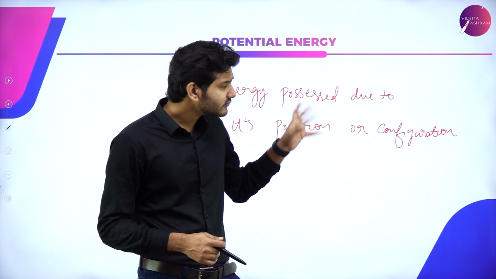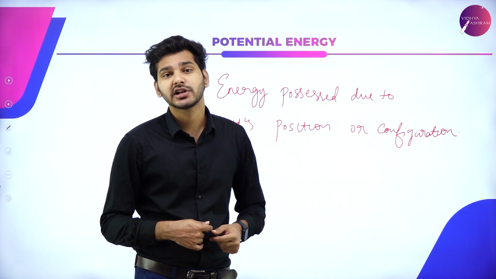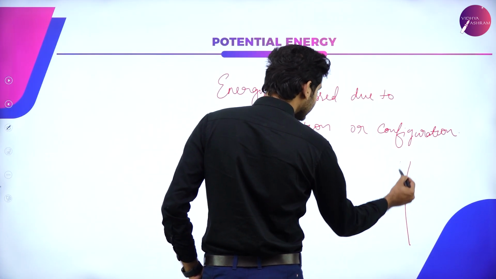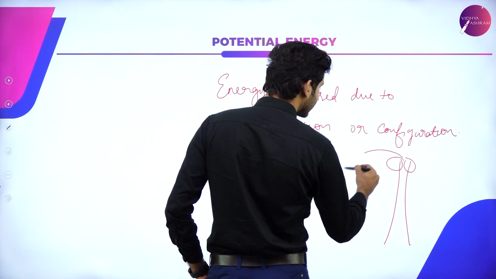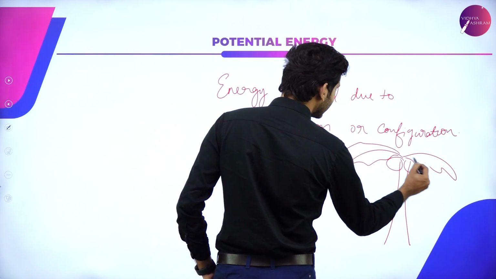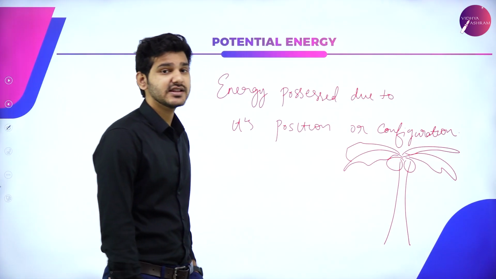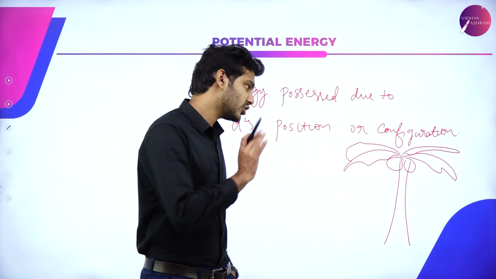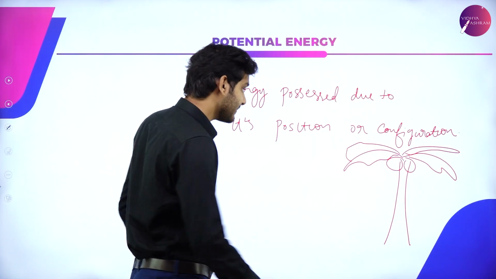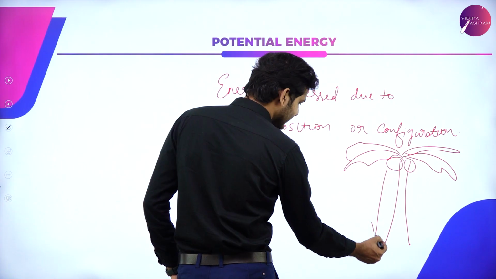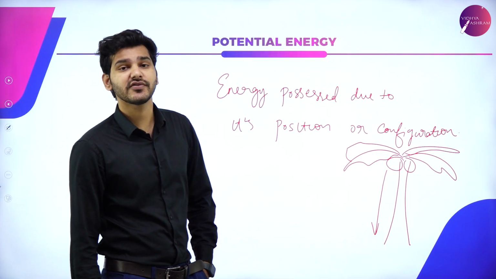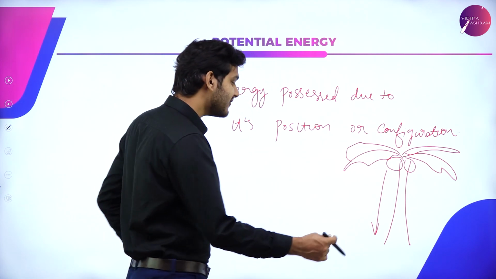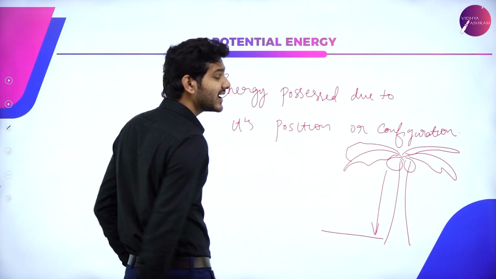So again, what about objects that are not in particular motion? For example, let's take a coconut tree. If I'm saying that energy can neither be created nor be destroyed, then if I take a coconut tree and show you a coconut on top of that particular tree, does that mean that it has no energy? Okay, then suddenly the coconut fell. As it falls, the kinetic energy of the coconut increases and will have a maximum value just before it hits the ground.